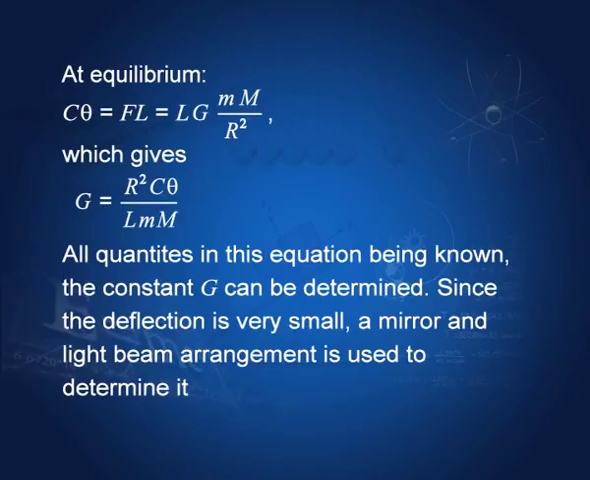All these things are known. Therefore, G can be determined. Since the deflection is small, we usually use a light beam arrangement to determine this deflection.